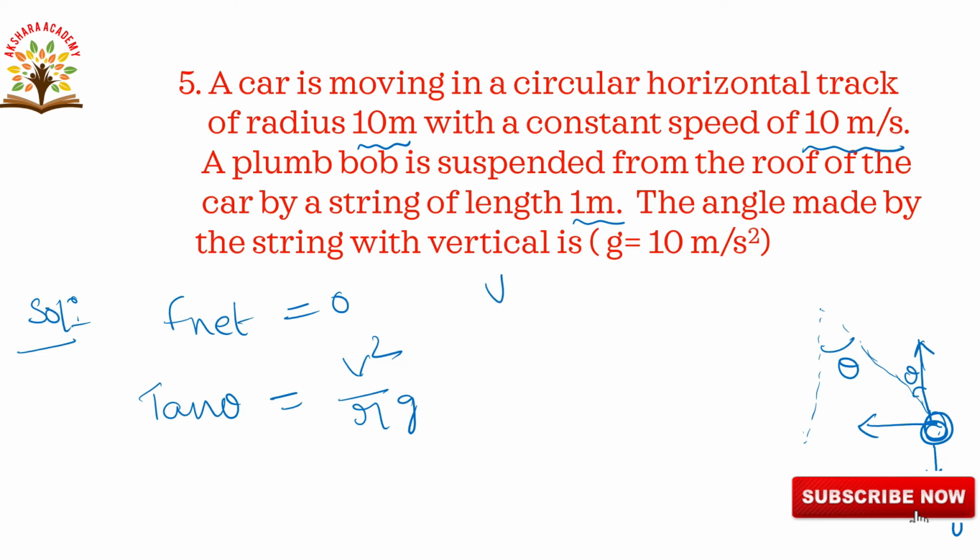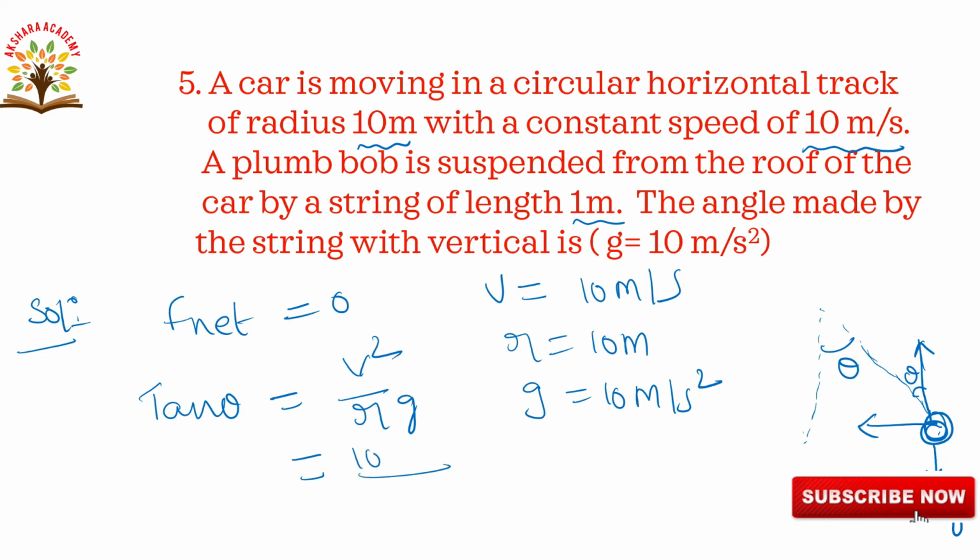V they given as 10 meters per second, R they given as 10 meters, and G they given as 10 meters per second square. Now substituting the values, v square is nothing but 10 into 10, and G also 10. 10, 10, 10 cancel 1. So tan theta is equal to 1.